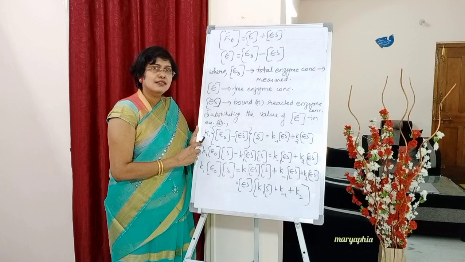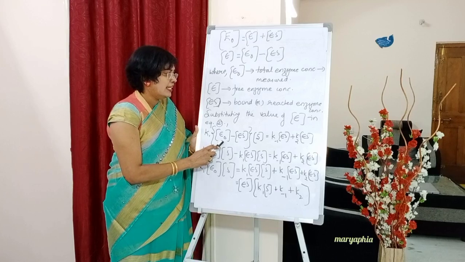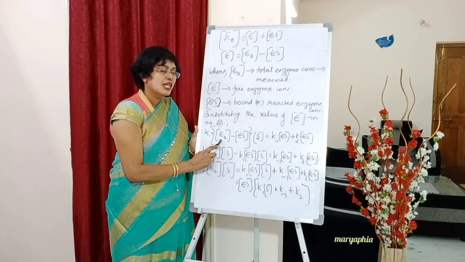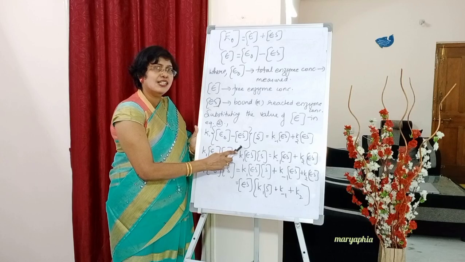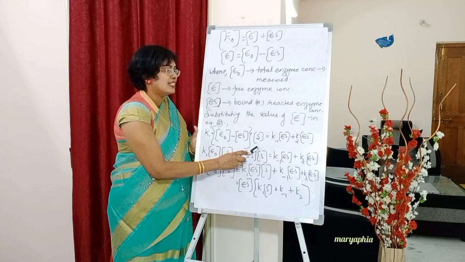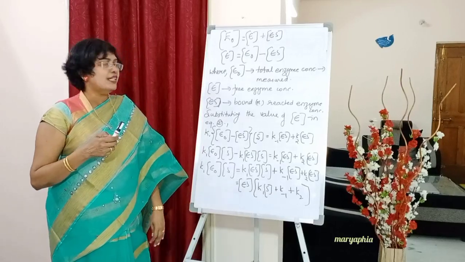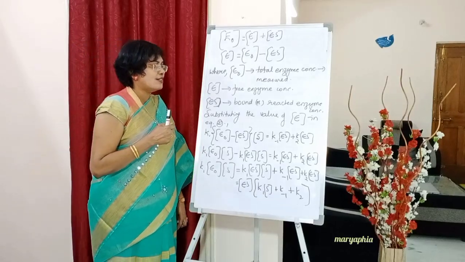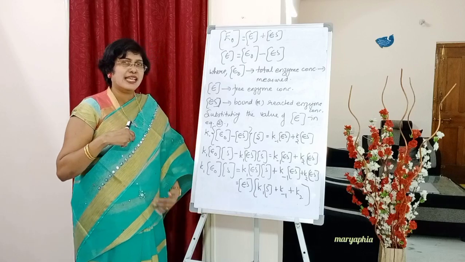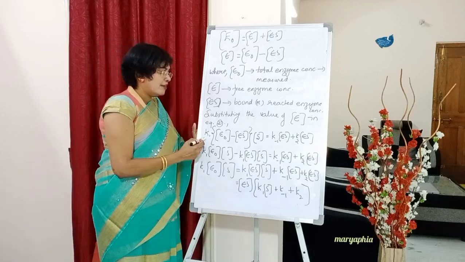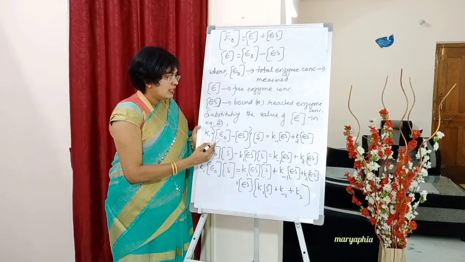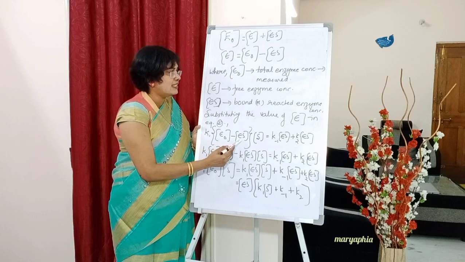So K1 into E naught concentration minus ES concentration, into S concentration, is equal to K minus 1 into ES concentration plus K2 into ES concentration. Once again, students, K1 into E naught concentration minus ES concentration.